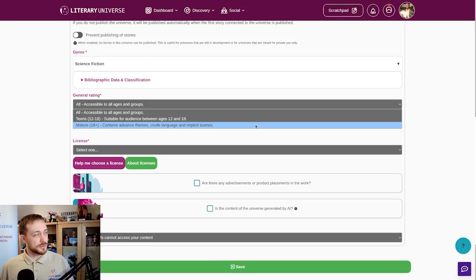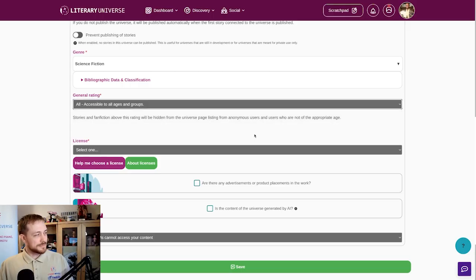This is something that you should really think of in the beginning, where you want to fall in. You can of course always change it later. But always think about it and tailor your stories towards that.